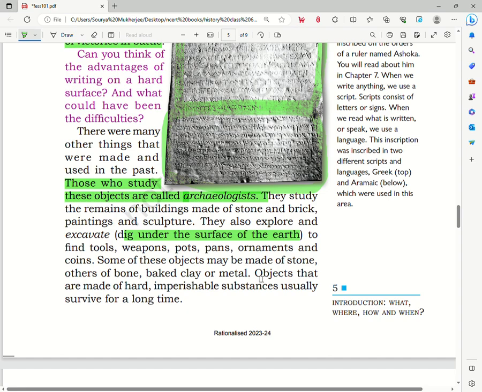Next, it says that objects that are made of hard and imperishable substances usually survive for a long time. Now we see that during the excavation, the objects that are made of, let's say, metal or a substance that does not decompose very easily are generally found in such excavations, because any perishable or biodegradable material quickly decomposes over a few years.